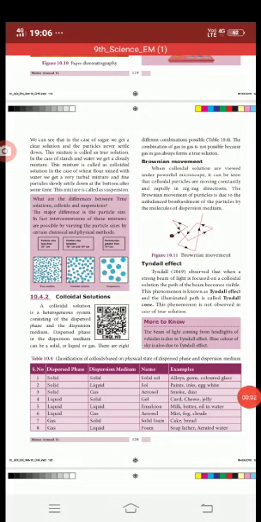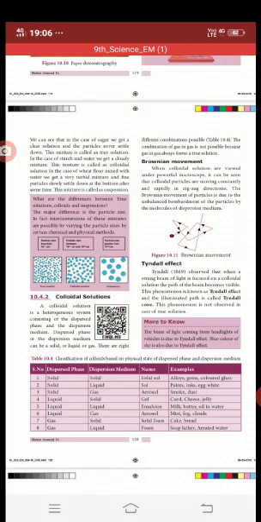Hello students, today we are going to discuss a colloidal solution. This is a continuation of the previous video. A colloidal solution is a heterogeneous system consisting of the dispersed phase and the dispersion medium. A colloidal solution comes under the category of heterogeneous systems. Heterogeneous means it does not have a uniform composition.